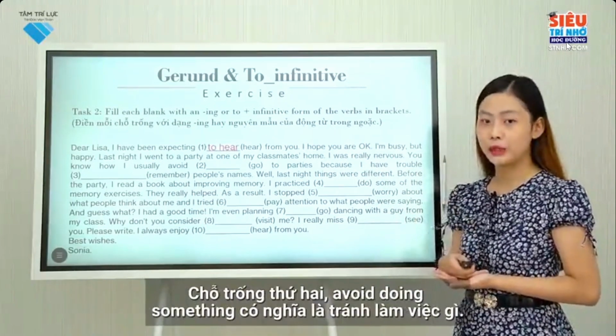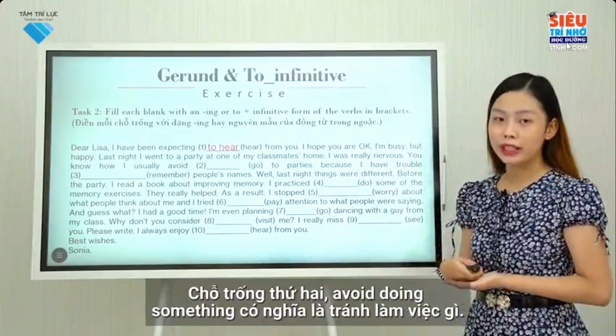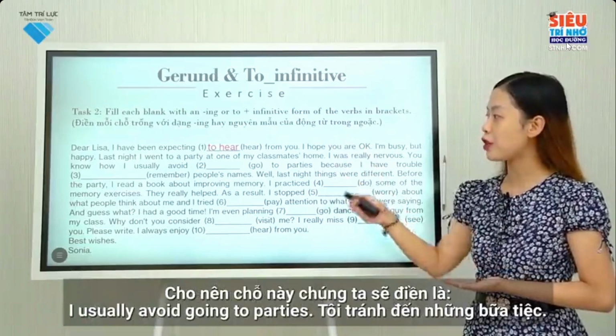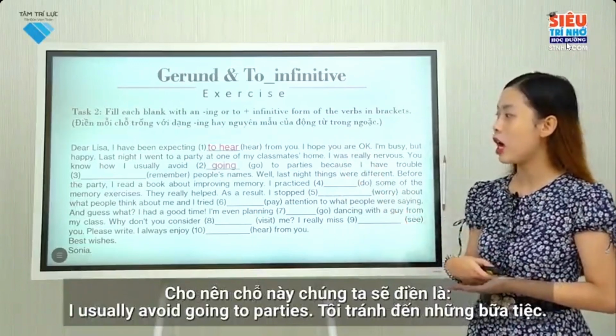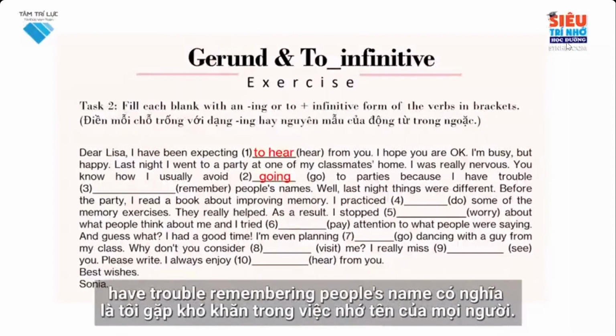As for the second blank, avoid doing something means to stay away from something. So we fill in the sentence with I usually avoid going to parties. It means I usually stay away from parties. And the third blank, have trouble doing something, means having difficulties with something. Have trouble remembering people's names means I have problems with remembering people's names.